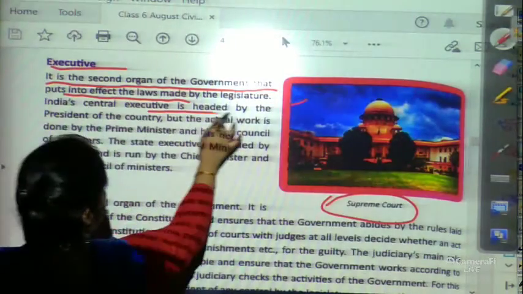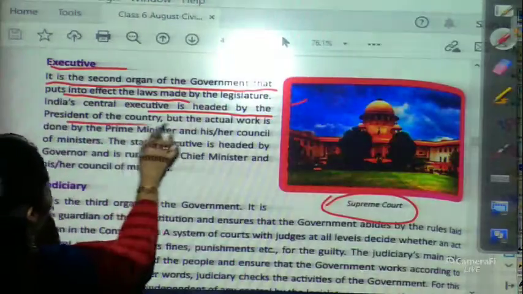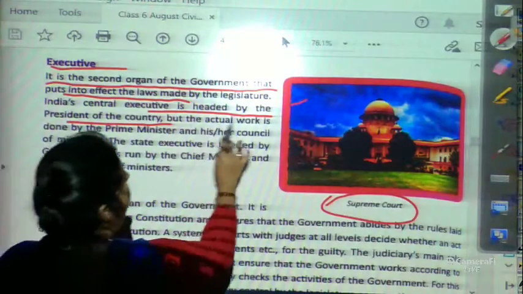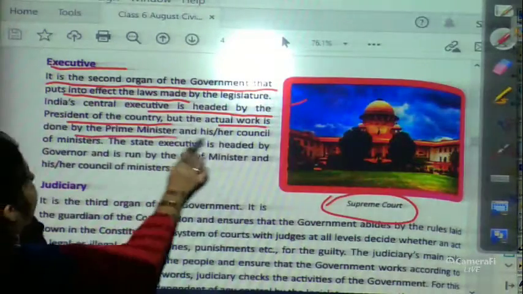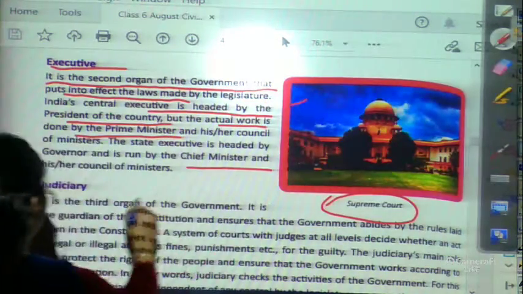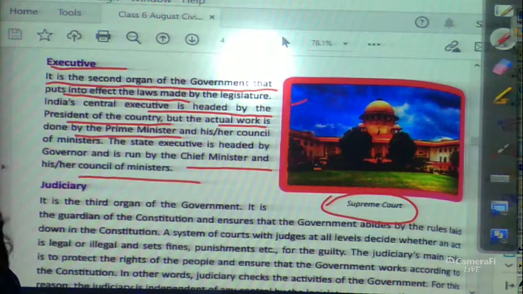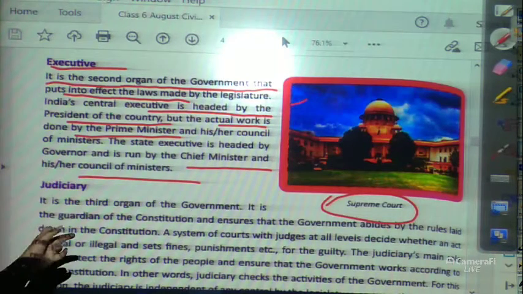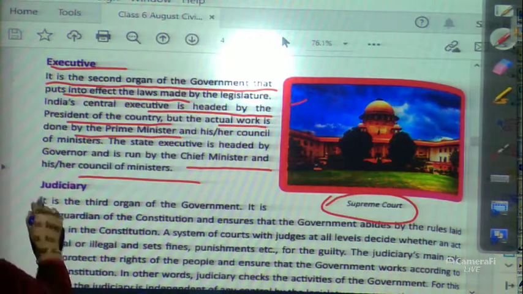India's central executive is headed by the President of the country, but the actual work is done by the Prime Minister and his or her council of ministers. The state executive is headed by the Governor and run by the Chief Minister and his or her council of ministers. Now our next part is the judiciary.